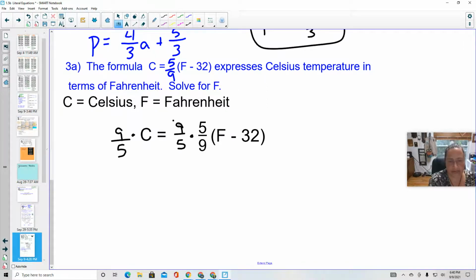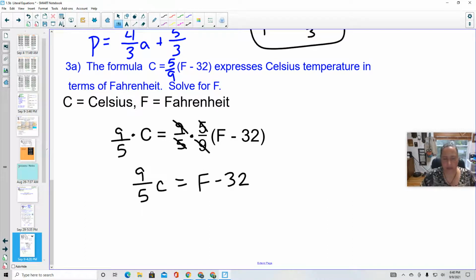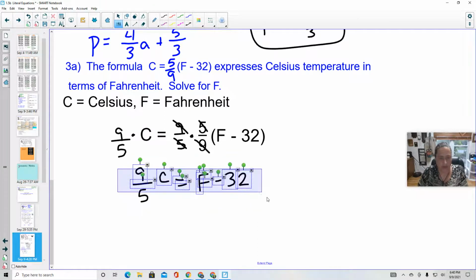9/5. 9 divided by 9 is 1. 5 divided by 5 is 1. That leaves me with 9/5 C is equal to F minus 32. Because water freezes at 32 degrees Fahrenheit, but freezes at 0 degrees Celsius. I'm going to move that C up a little bit. I don't want it to look like it's in the denominator there.